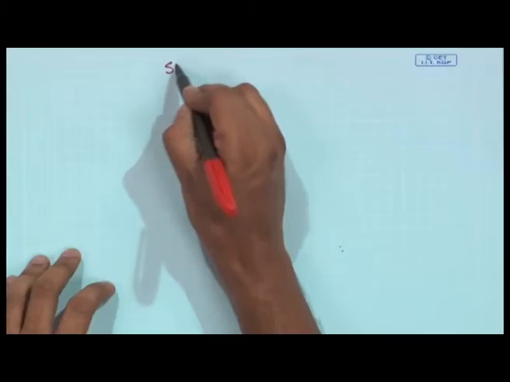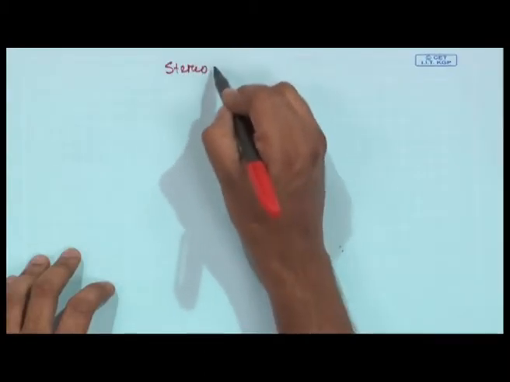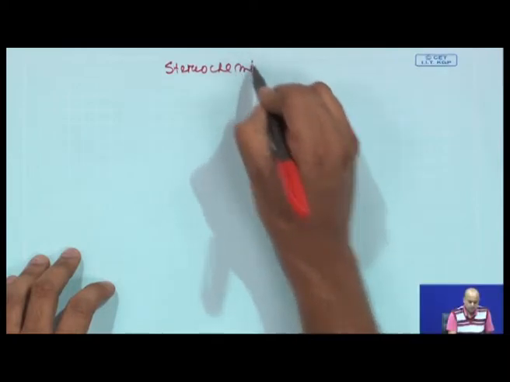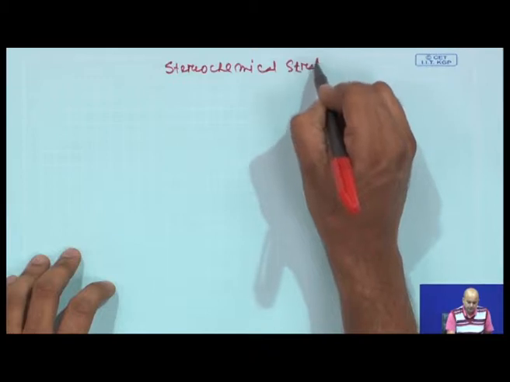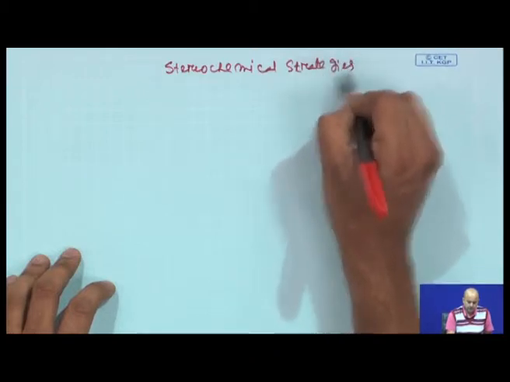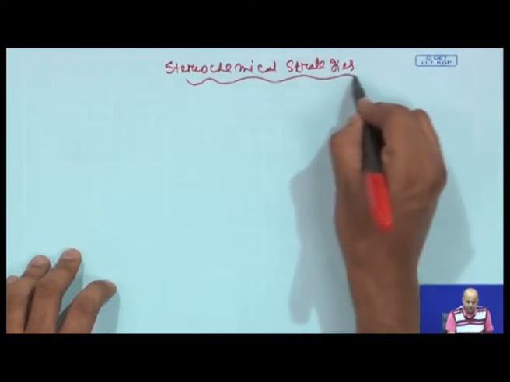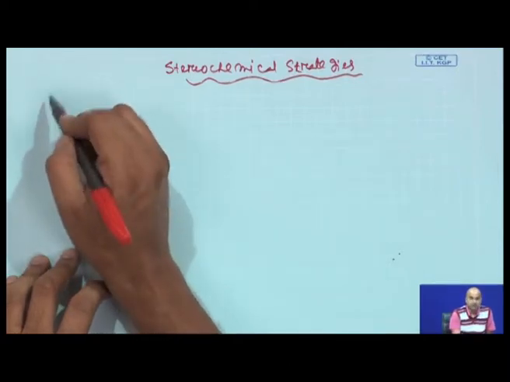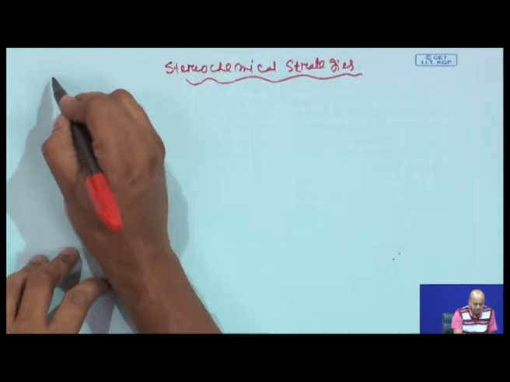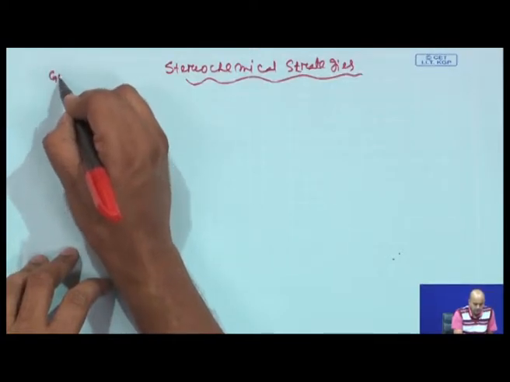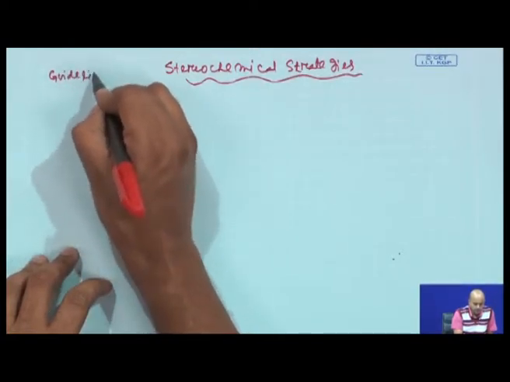Welcome back students. As discussed in the last class, today we will be talking about stereochemical strategies, and this is our final guideline. The 6 guidelines or 6 different instructions which I have been telling from the very beginning, our main guideline was basically to follow 6 different points.